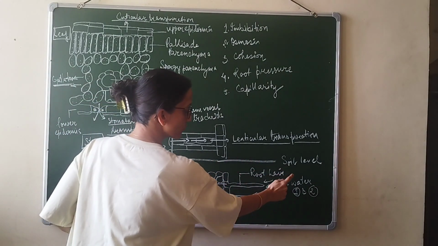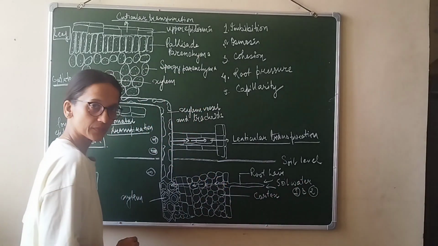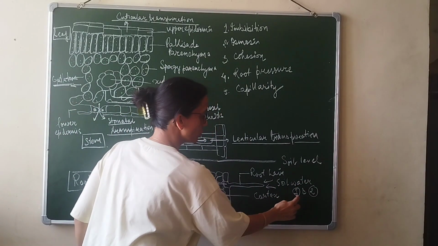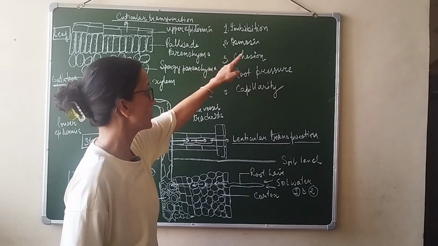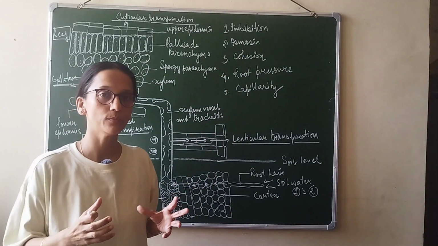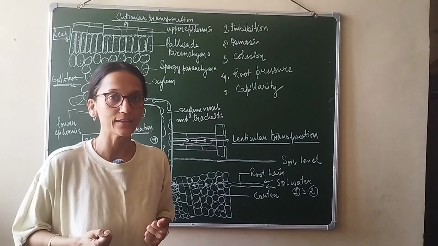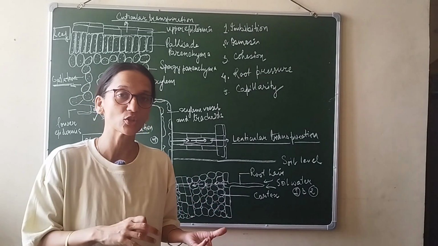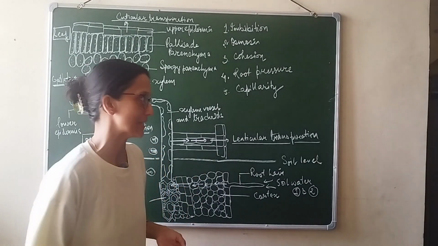So the root hair is going to absorb soil water. How will it absorb soil water? There are two mechanisms for it, 1 and 2. 1 is imbibition and 2 is osmosis. We already know these are the two methods by which root hair can easily draw water from the soil. But then how are they different? Where will imbibition happen and where will osmosis take place?